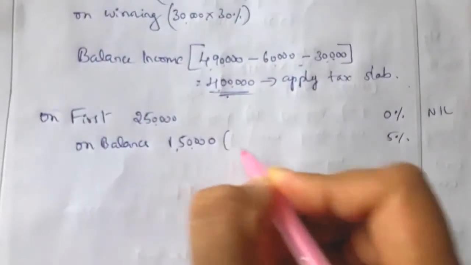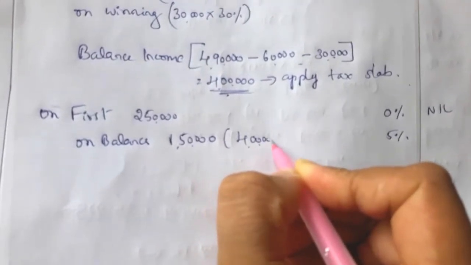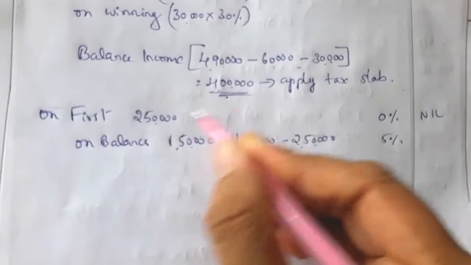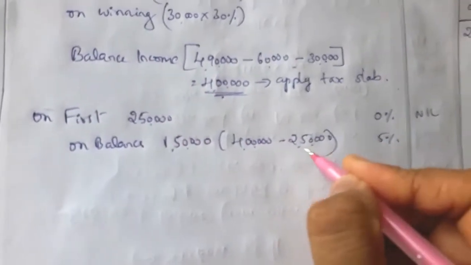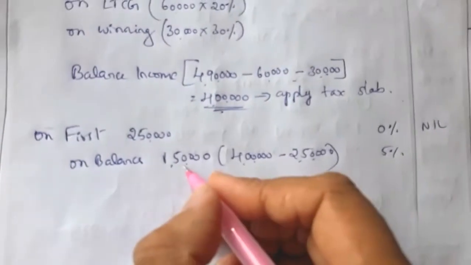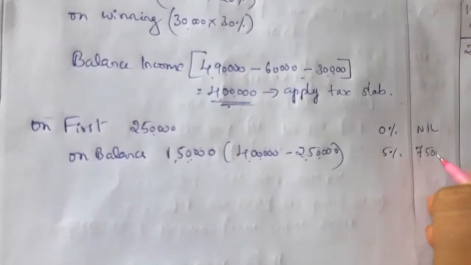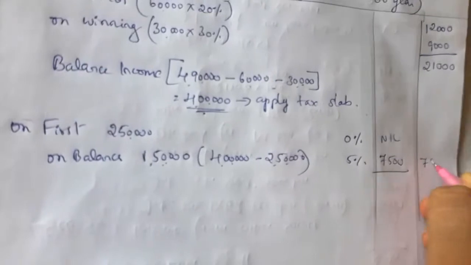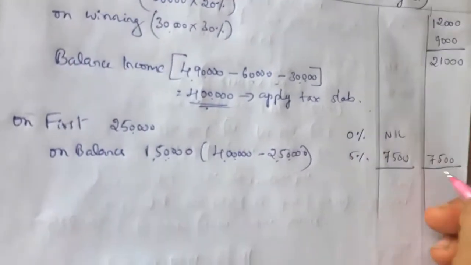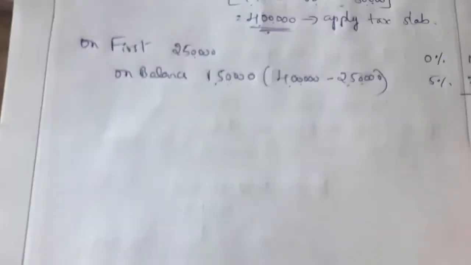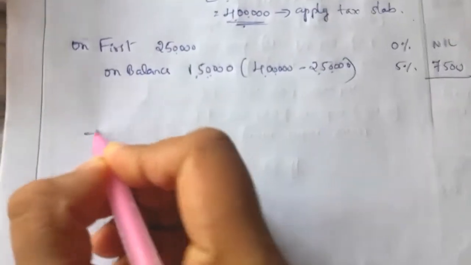So how did you get 1,50,000? That is 4 lakh minus 2,50,000. Balance income minus the income taxed at 0%, that is 1,50,000. On 1,50,000, 5% means 7,500. So total 7,500 plus 21,000 is 28,500. Her total income is below 5 lakhs, so tax rebate is eligible.